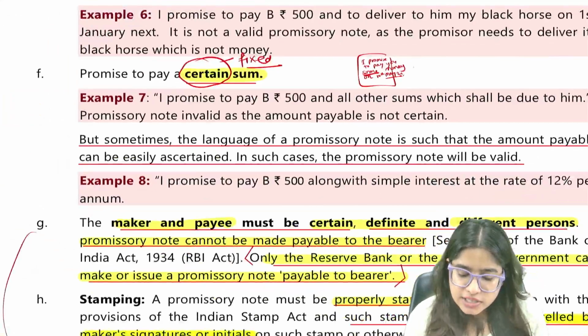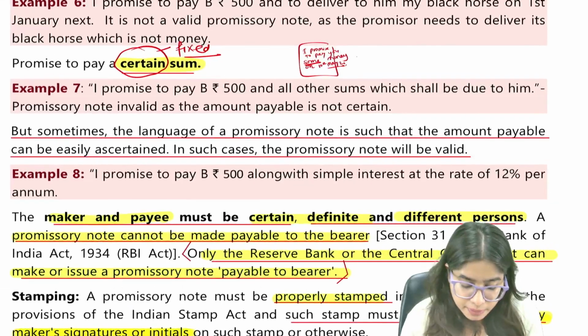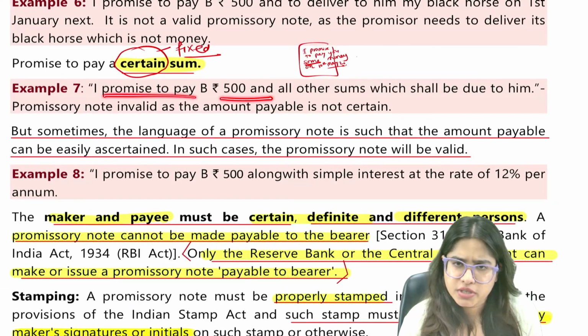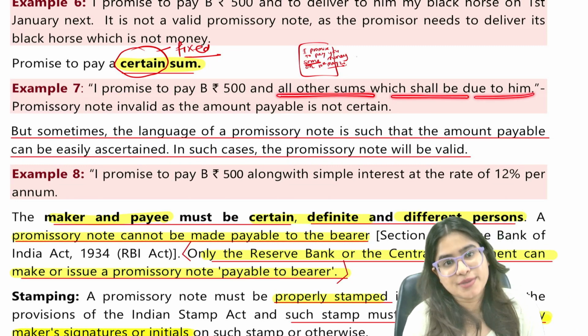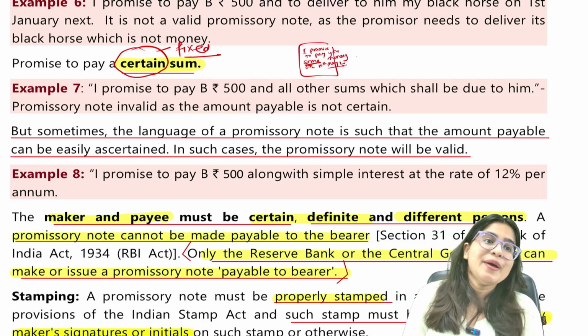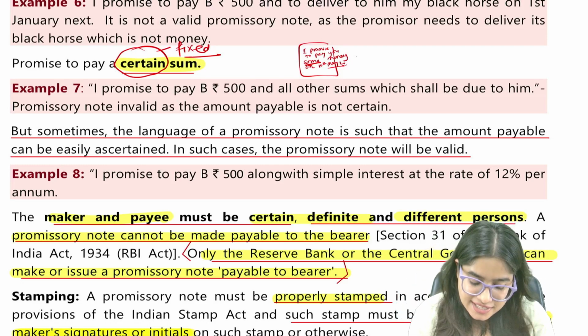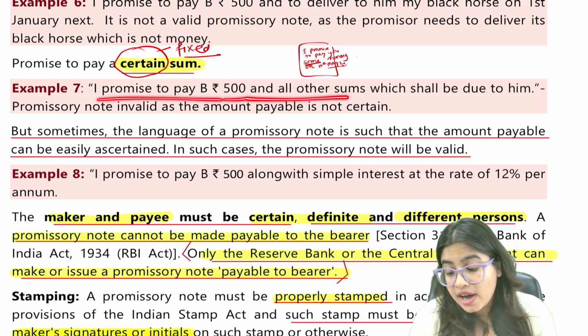So here the law says that there should be a promise to pay a certain sum. Let's understand this with the help of an example. I promise to pay you 500 rupees. That's a valid thing, 500 rupees. And all other sum that is payable. Now here this is not a valid promissory note. Why? Because what I have written, read this carefully. I promise to pay you 500 rupees and all other sum which is due.